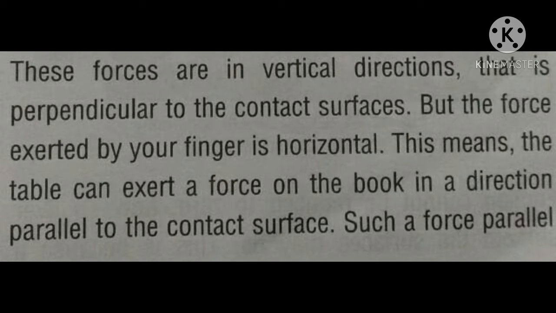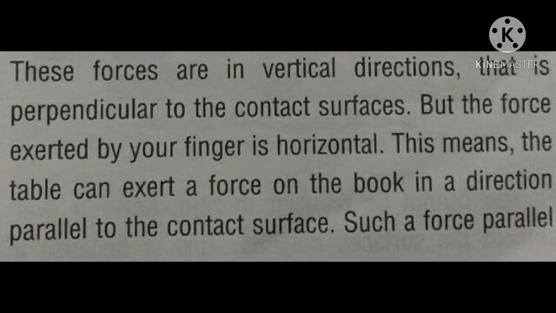These forces are in the vertical direction, that is perpendicular to the contact surfaces, but the force exerted by our finger is horizontal. This means the table can exert a force on the book in a direction parallel to the contact surface.